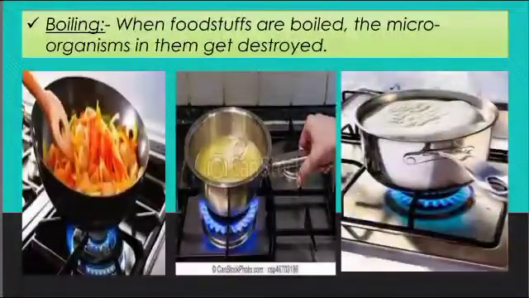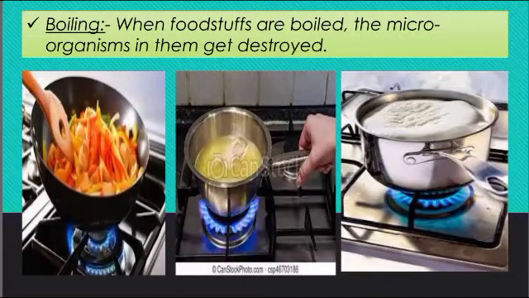Our next method is boiling. Again, this is very helpful for the foods that are used at your home, or whenever you purchase food from outside, if you feel like eating it. When foodstuffs are boiled, the microorganisms in them get destroyed. That is why your mother purchases the vegetable, adds some masalas and spices, and then prepares it by cooking it on the gas stove.